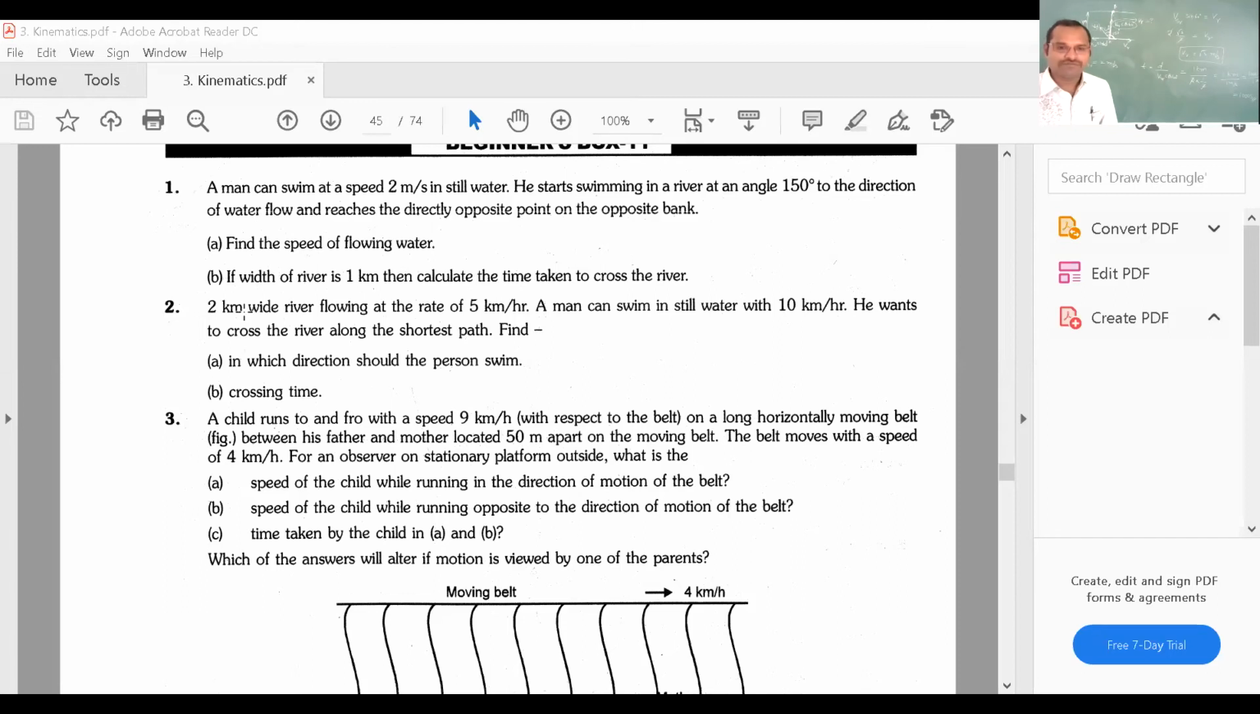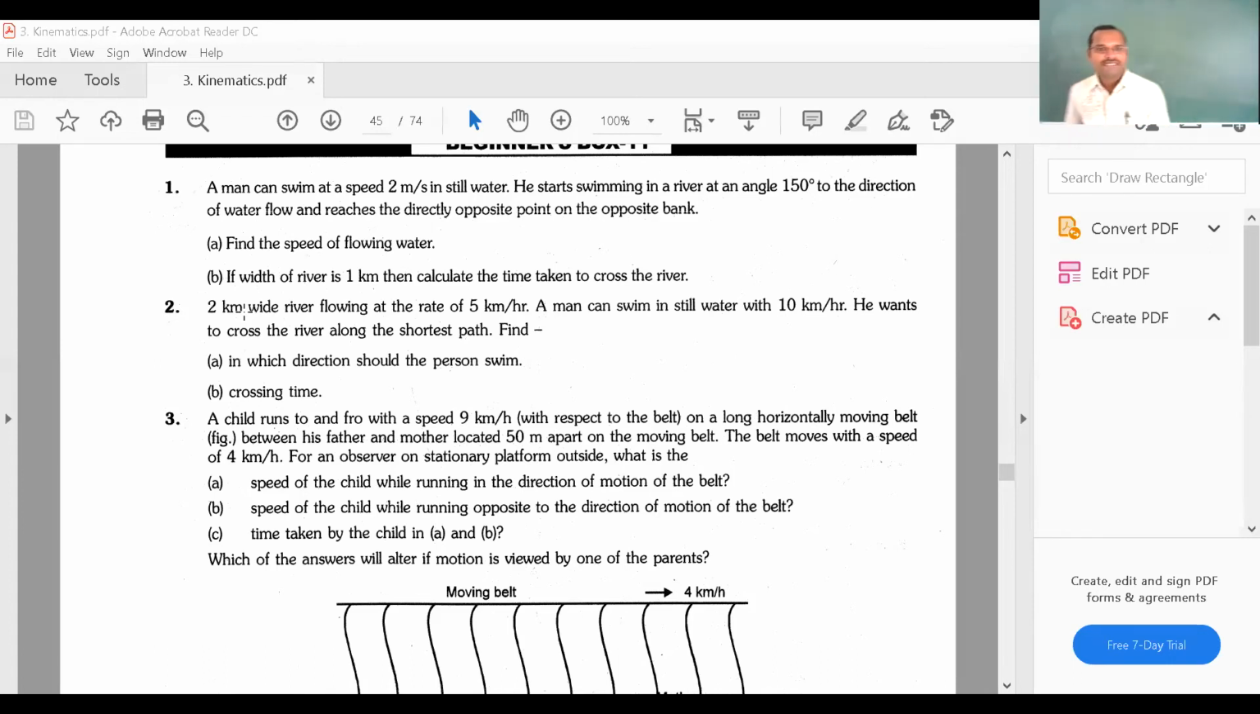See question number 2. They have given a 2 kilometer wide river flowing at a rate of 5 kilometer per hour. A man can swim in still water with 10 kilometer per hour. He wants to cross the river along the shortest path. Find in which direction the person should swim and the crossing time. Same question, they have just changed the data.